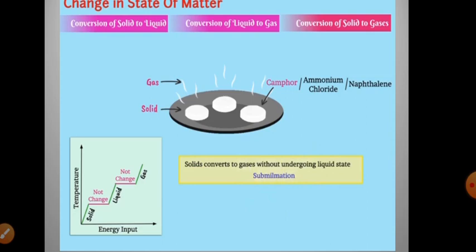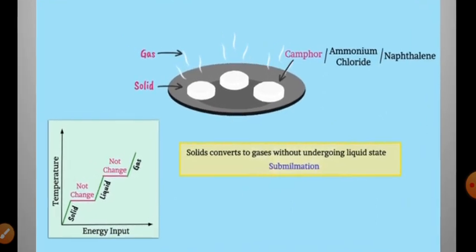Put an inverted funnel over the china dish. Now what you observe here is, when you supply heat, the camphor present in the china dish will directly change into a gaseous form. The process where solid converts directly into gaseous without changing into liquid state is called sublimation.